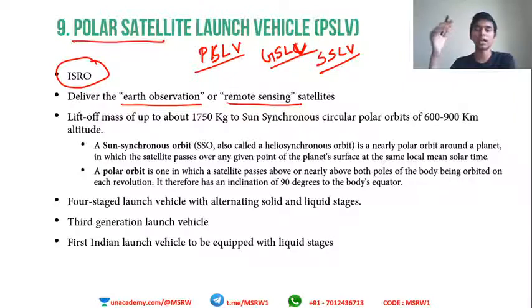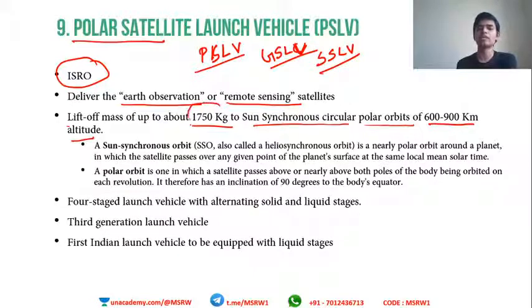Okay, these are used to deliver Earth observation and remote sensing satellites. So, not the high altitude communication satellites. These are more for reconnaissance purposes. Okay. Lift-off mass up to 1750 kg to sun synchronous circular polar orbits of 600 to 900 kilometers altitude. So the payload maximum weight of 1750 kilogram. So 1.75 ton. That is the maximum payload capacity of polar satellite launch vehicles, and it delivers to sun synchronous circular polar orbits.